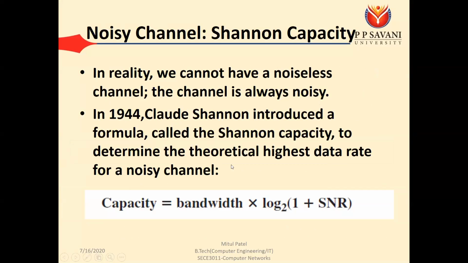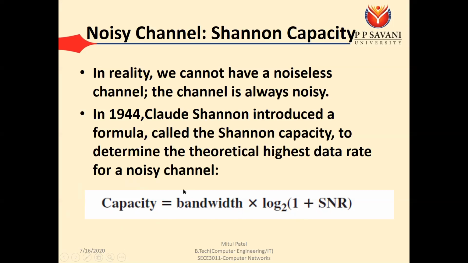So for noisy channels the capacity is defined as follows. Shannon decided that the capacity should not be dependent on the number of levels. So the Shannon capacity is defined as bandwidth times log of 1 plus SNR, base 2. SNR is the signal to noise ratio. If your SNR is higher, then the capacity will be higher. So capacity equals bandwidth times log 1 plus SNR base 2.